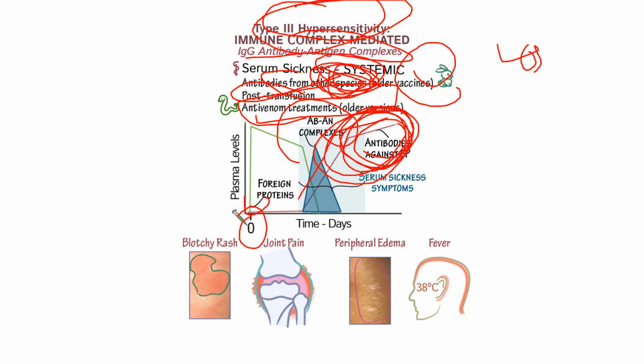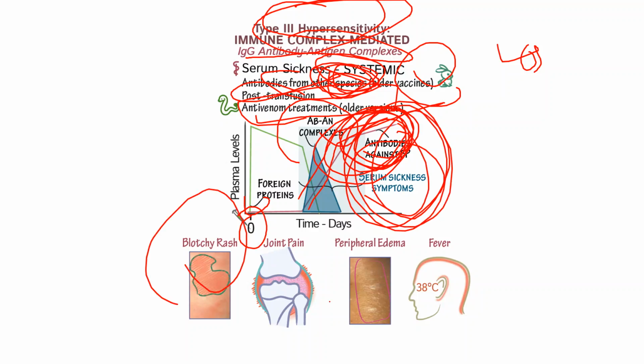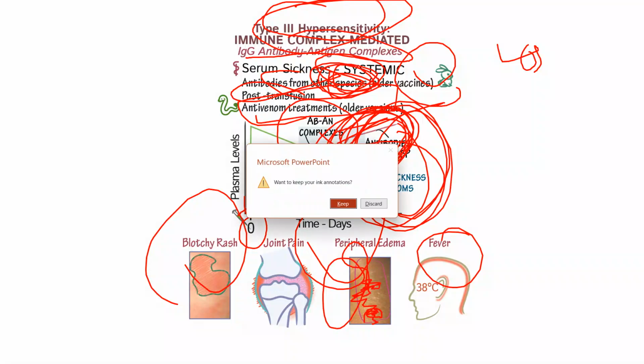Initially it will come and go down, and then when these complexes form and antibody against the foreign particles forms, the serum sickness symptoms will come: rashes, joint pain, and then peripheral edema, some liquid deposition, and swellings. Here we can see the white color in the skin because of the swelling and deposition of liquid. We call it peripheral edema, and fever is also there, the temperature rises from normal.